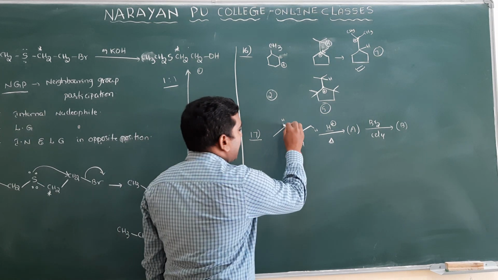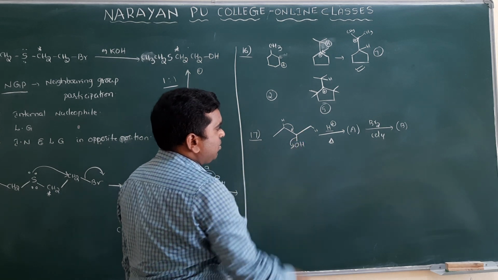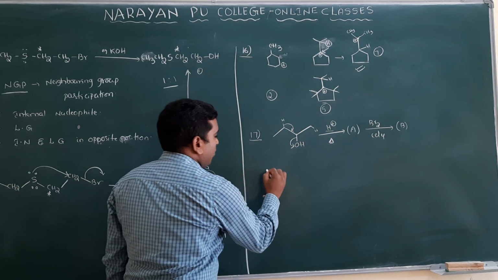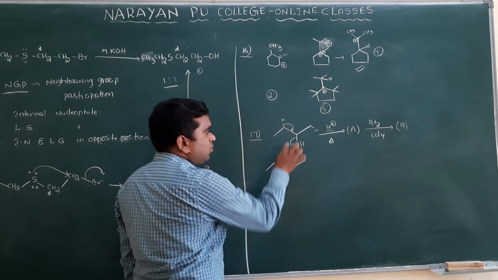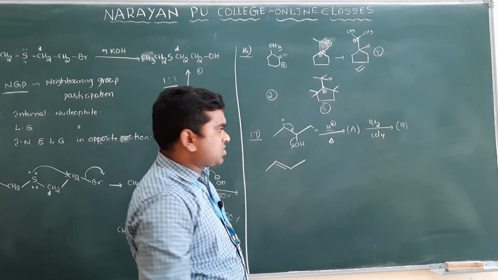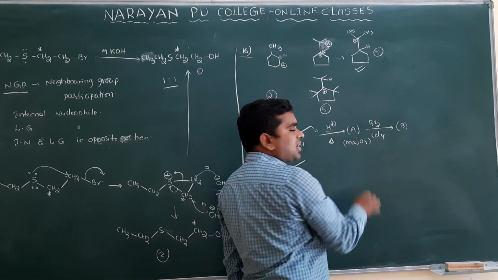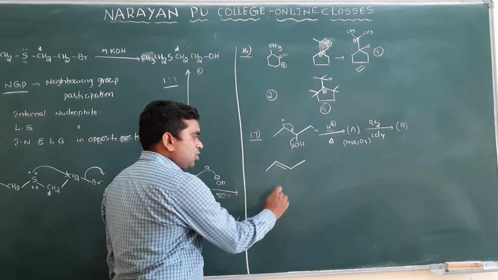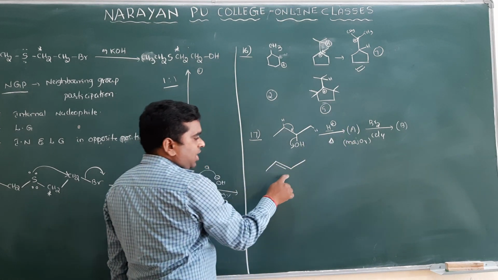So this hydrogen will be removed, and here H and OH will be removed as a water molecule. Then you will get the double bond. There is a chance to form cis and trans. They have mentioned the major product. Which one is major, cis product or trans product? Always the trans product is major. So that's why I have written here A is the trans product.